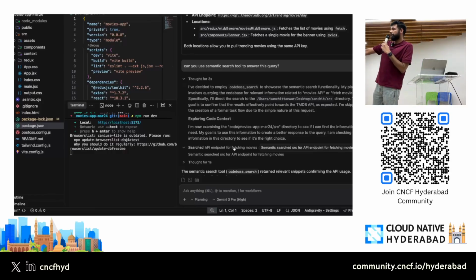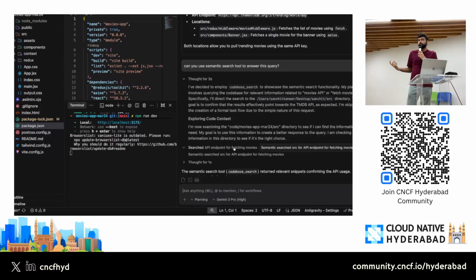This is the exact query that it fired to my vector database: this is my query, give me the relevant code files. It's not exploring irrelevant code files, it's not reading unnecessary code, it fired a query to the vector database. The vector database must have returned the exact chunks wherein I'm calling some backend API.